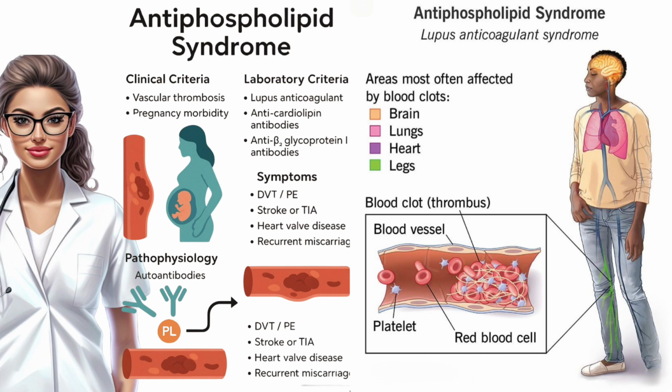Understanding APS links together what may seem like separate clinical problems, a stroke in a young woman, a deep vein thrombosis, or recurrent pregnancy loss, into one unified, treatable diagnosis. Recognizing that pattern can truly change outcomes for our patients.